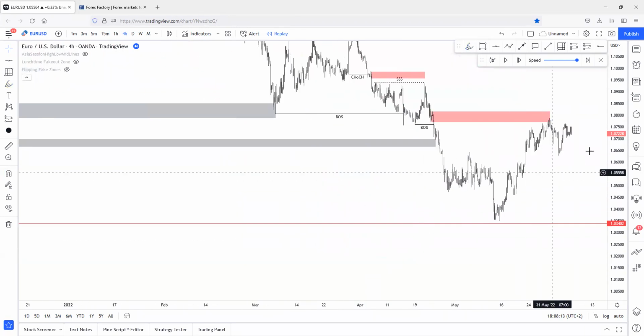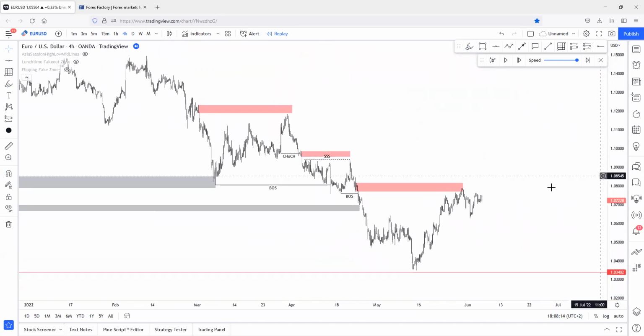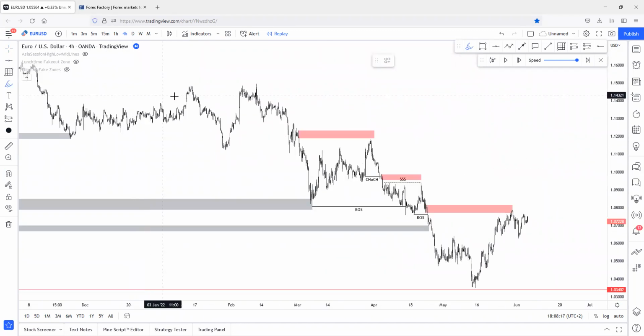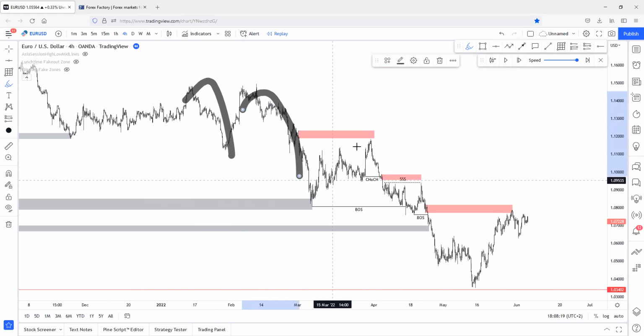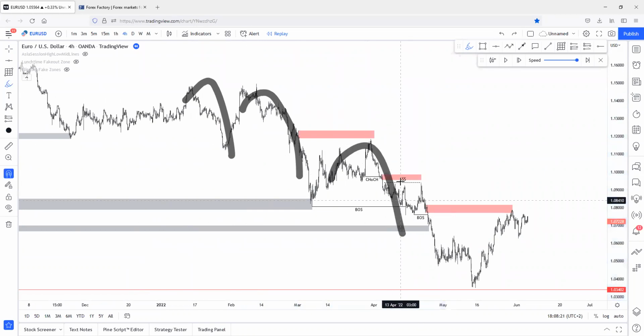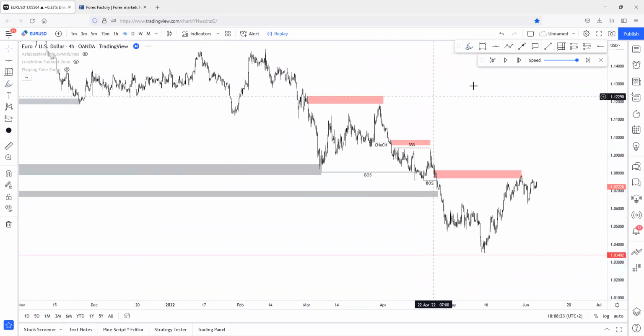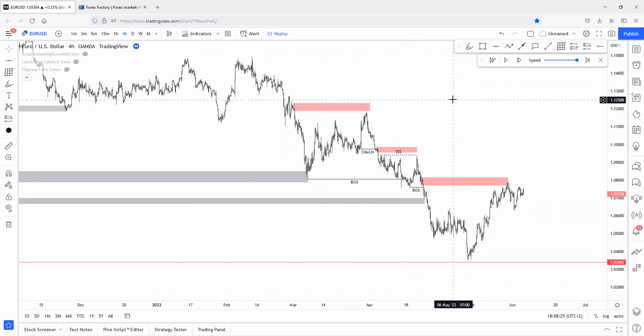And just check the overall structure. How does it look? As you can see on the 4-hour chart, price is creating continuous breaks of structure to the downside over and over and over again. But we've talked about this several times already in the past webinars. So we just know that the overall higher time frame structure is bearish, right?